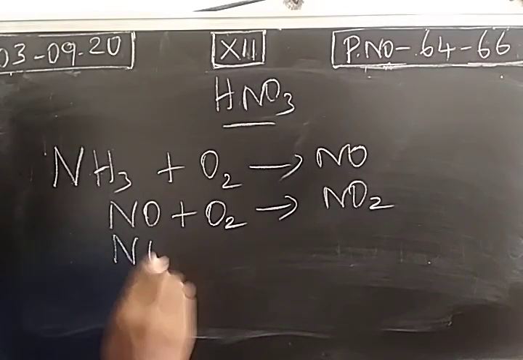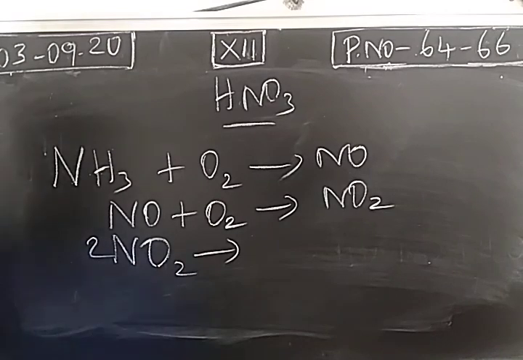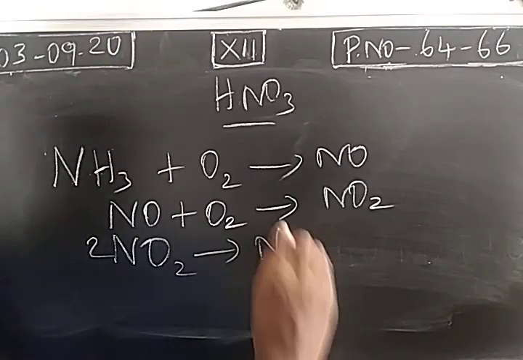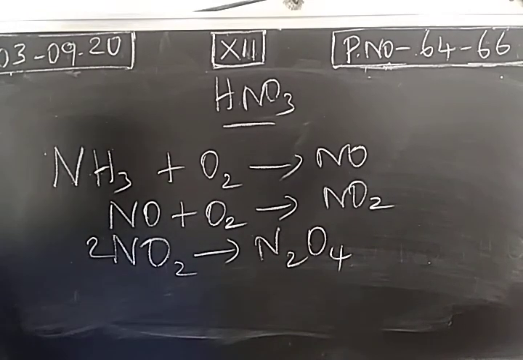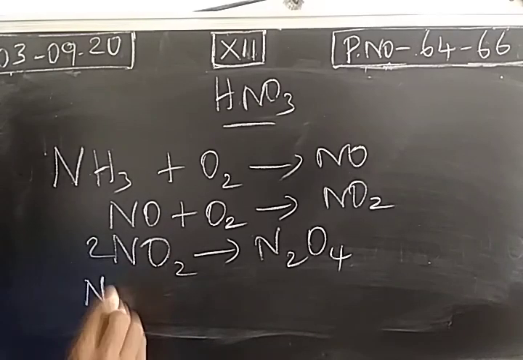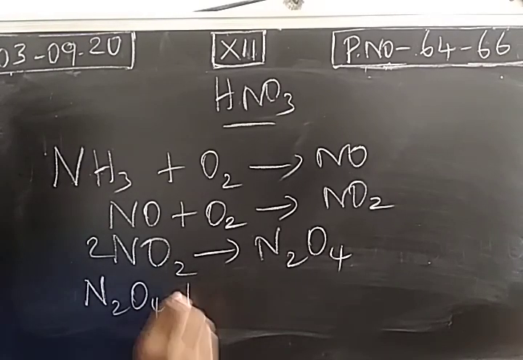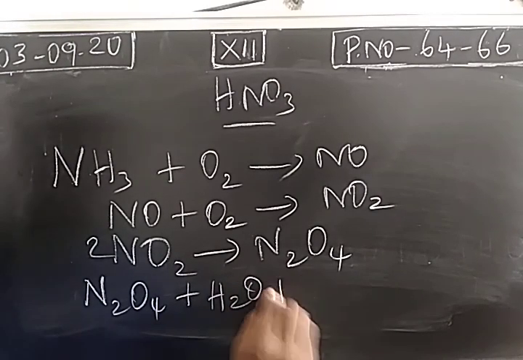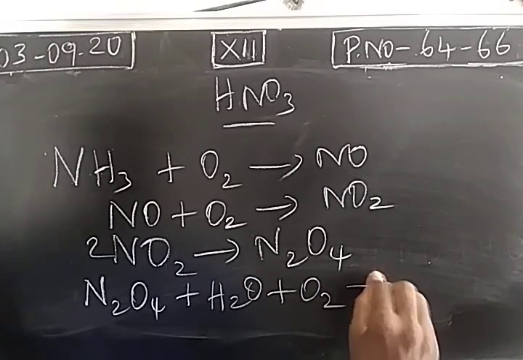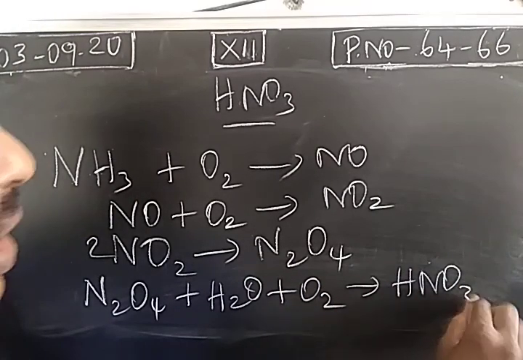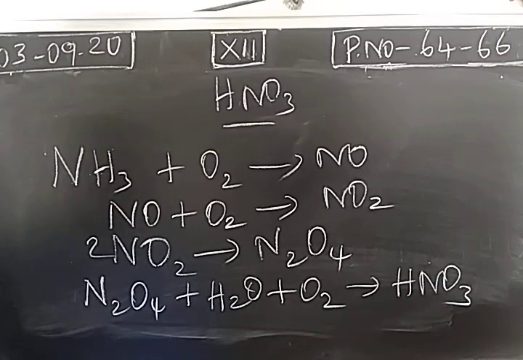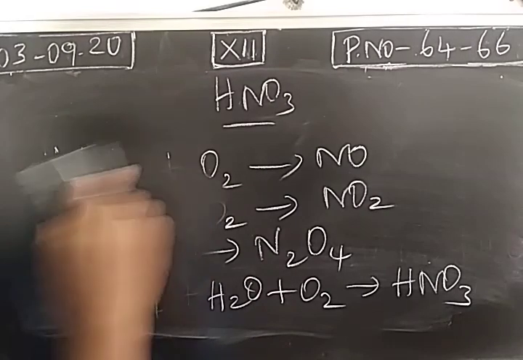The nitrogen dioxide will be converted into nitrogen tetroxide. Then nitrogen tetroxide will combine with water in the presence of oxygen. It forms nitric acid, HNO3, an important mineral acid. So nitric acid can be prepared using Ostwald's process.